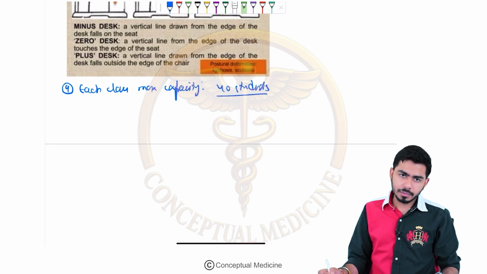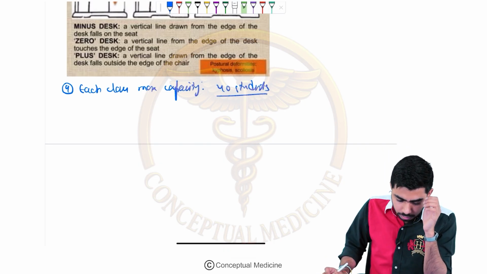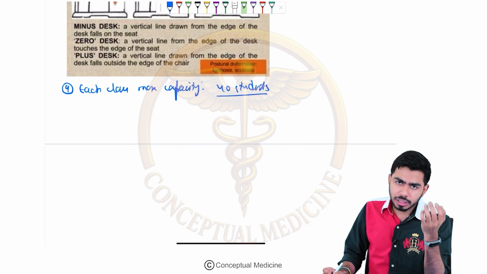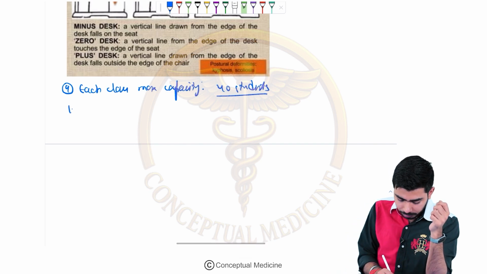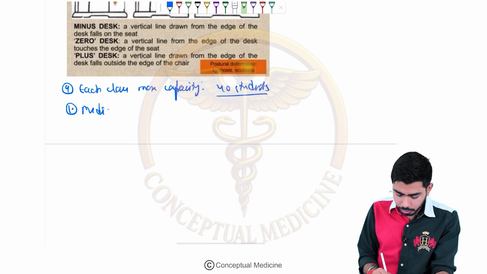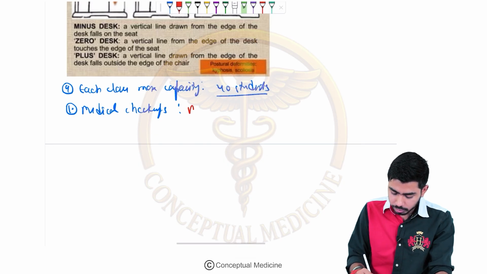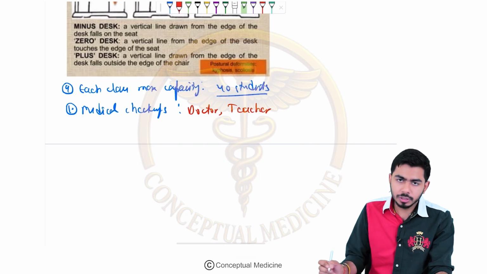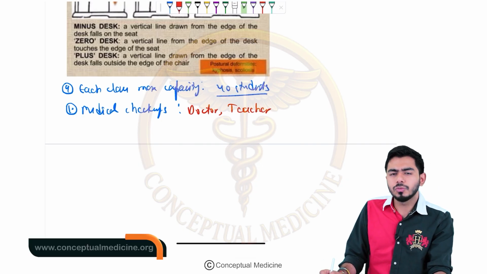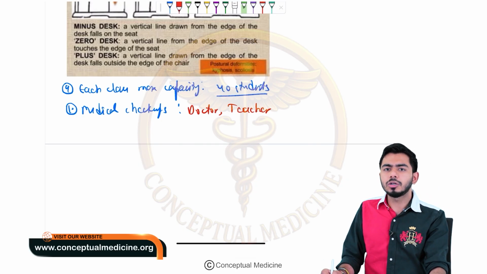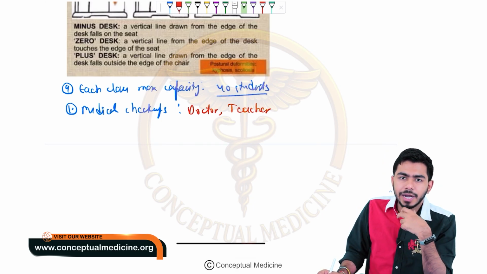Next point, regular medical checkups should be going on in the schools. Here we have two persons, the doctor and the teacher. The doctor will take care of the eyes and the dental caries.